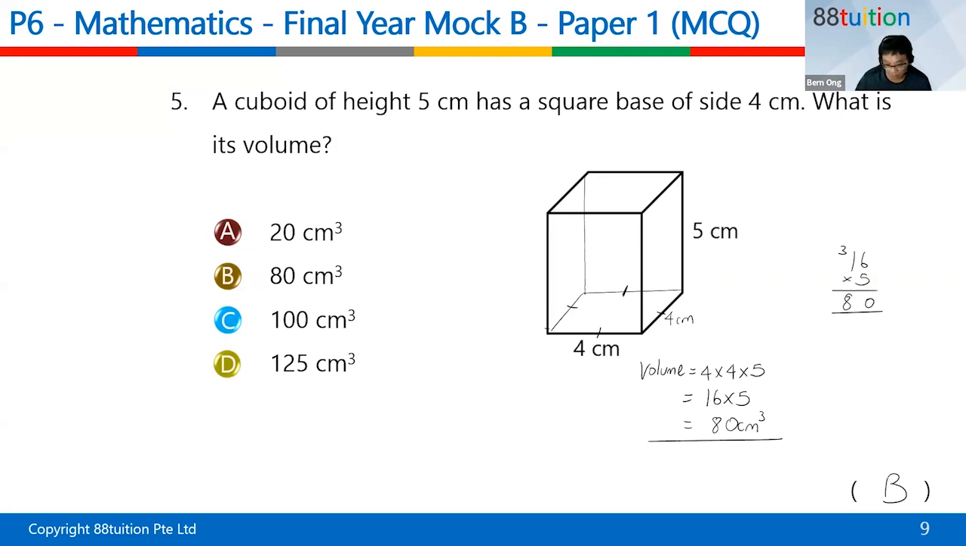Another way of doing it is to take 5 times 4, which is easier, right? 5 times 4 is 20. 20 times 4, isn't it 80? Isn't it faster? You can do that also.